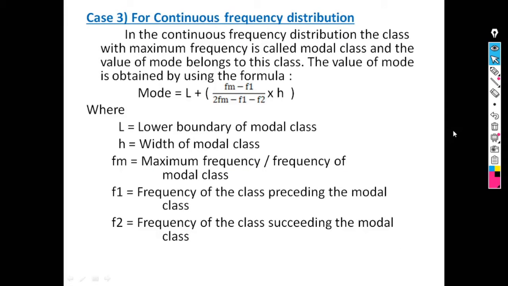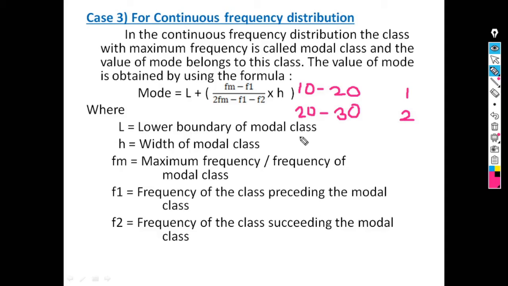Now we will see the calculation of mode for a continuous frequency distribution. A continuous frequency distribution means class intervals along with frequencies, this type of data. Suppose the first class interval is 10 to 20, its frequency is 1. The next class interval is 20 to 30, and suppose its frequency is 2. This type of data is known as a continuous frequency distribution.